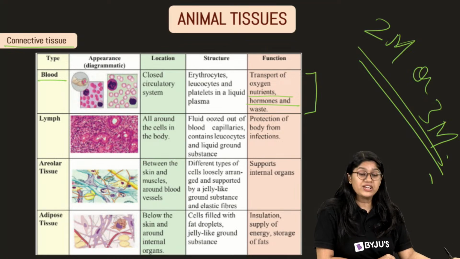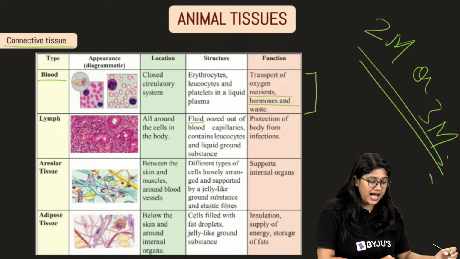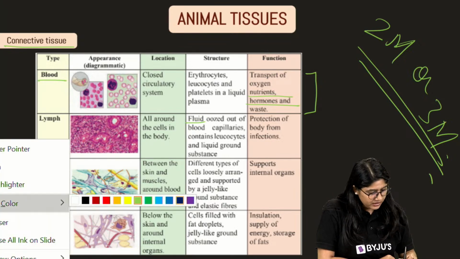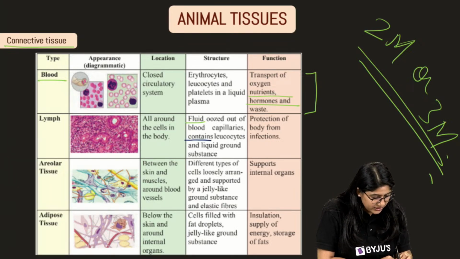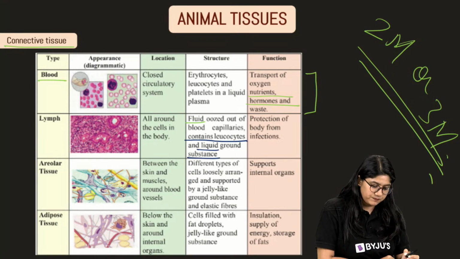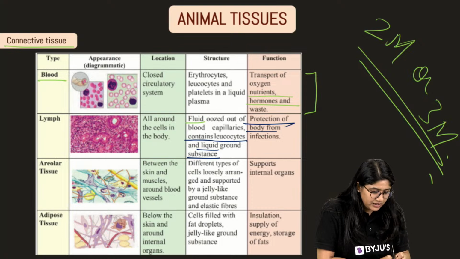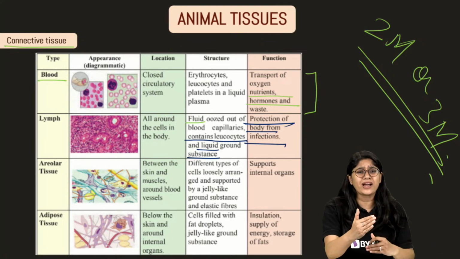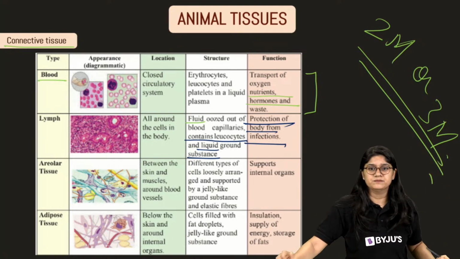Okay. Then everyone, we have just discussed the lymph. Lymph is nothing but the fluid which oozes out of the blood capillaries, right? And it has leukocytes, basically WBCs, and a liquid substance, okay? They protect the body from infection. Basically, they provide the defense mechanism.